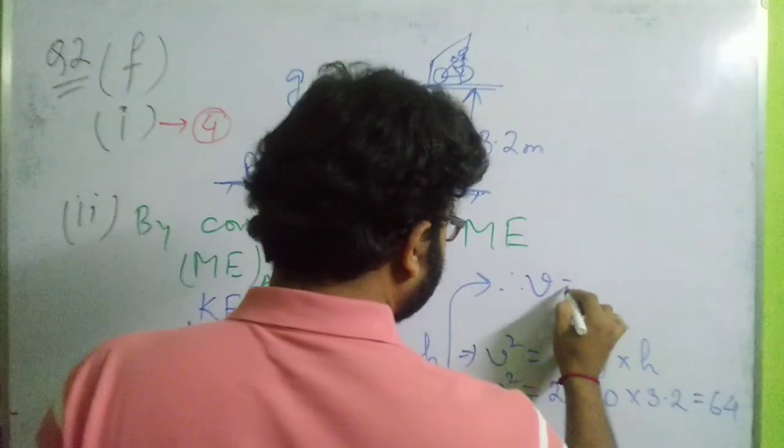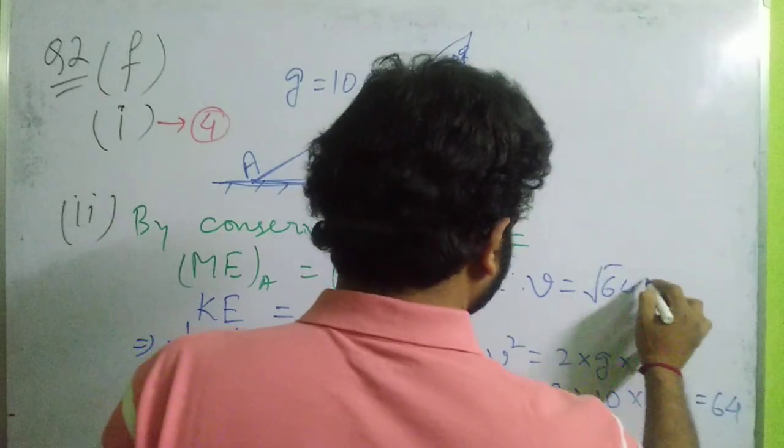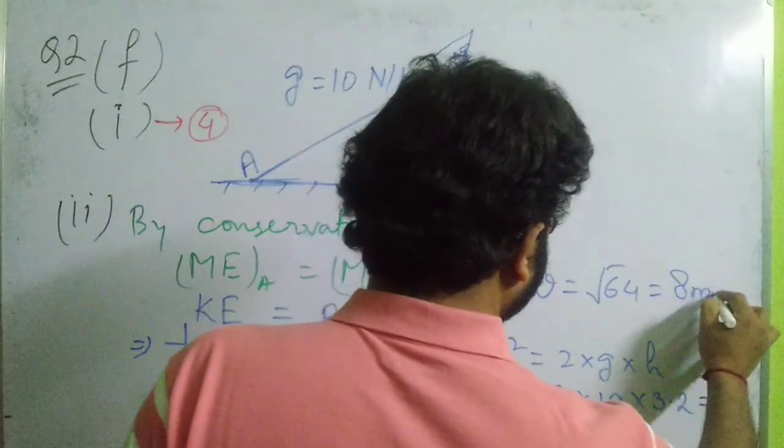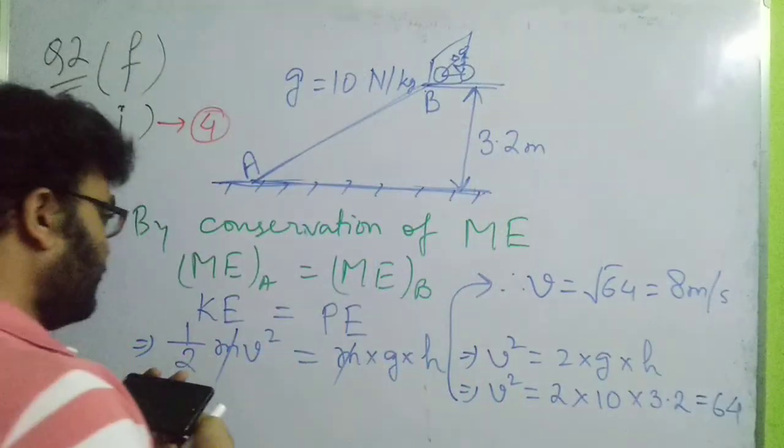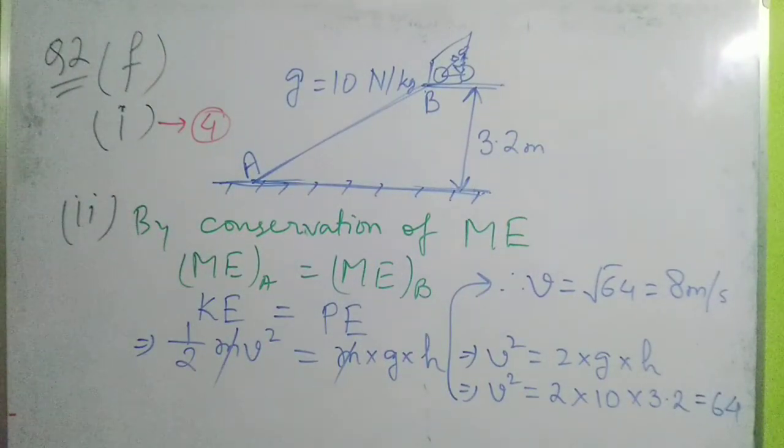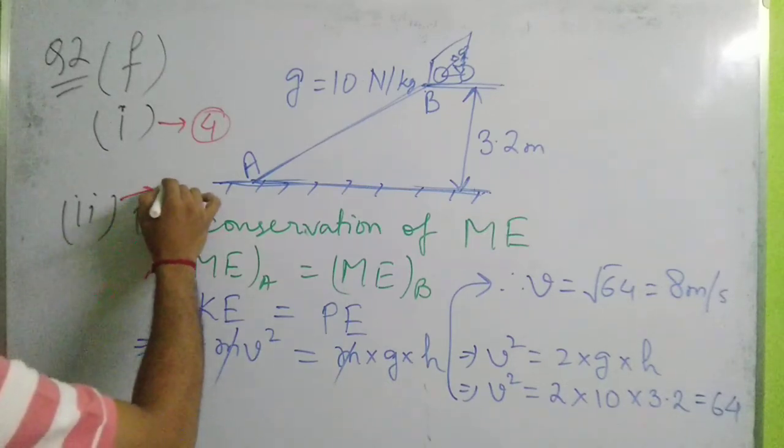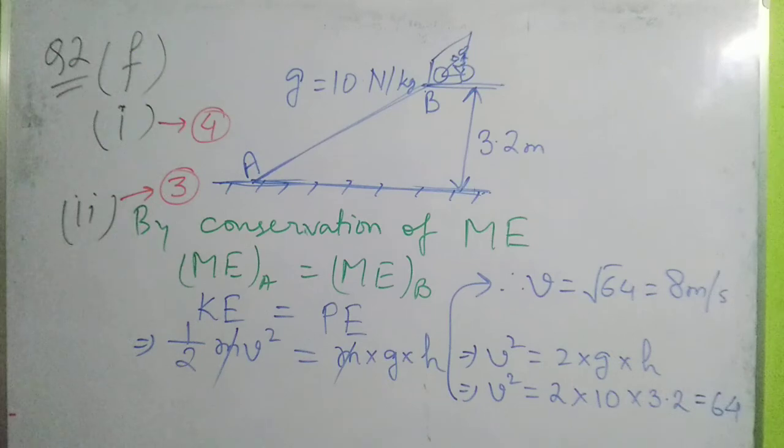Therefore V is equal to root under 64, that is equal to 8 meter per second. So the velocity of the girl when she reaches point A is 8 meter per second. So the answer will be option number 3. So the subpart 2 answer turns out to be option number 3.